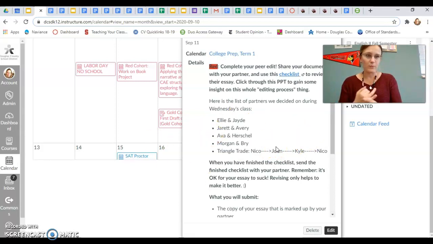Really big points: share your essay with your partner, right? Revise your partner's essay, okay? Complete the checklist. I recommend doing a split screen, have the essay here and the checklist right here, so as you read, you can go through both together. When you're done with the checklist, send it to your partner, and your partner will submit it to Canvas. So you are responsible for submitting your essay with the comments in it and the checklist completed by your partner for your essay. There you go.